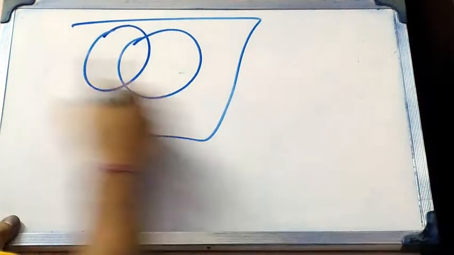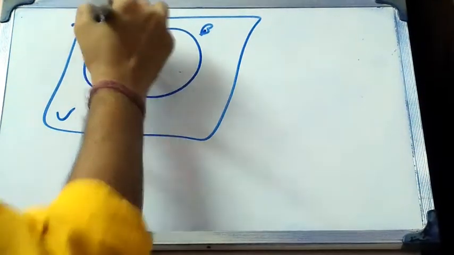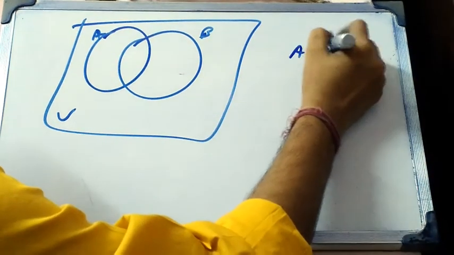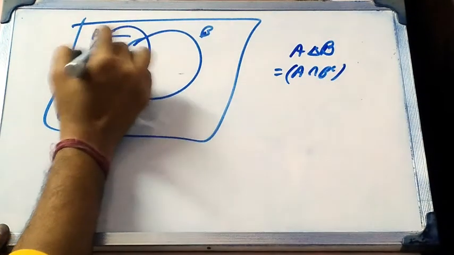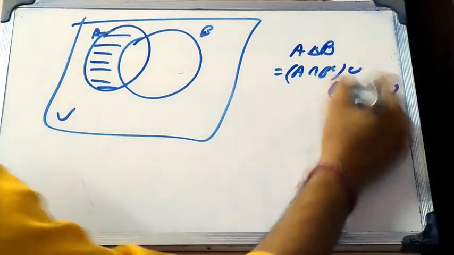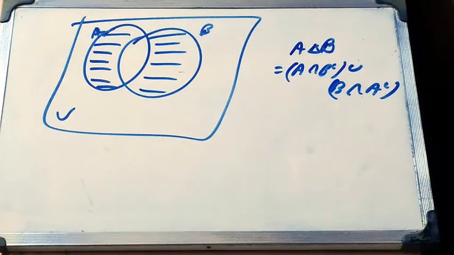The symmetric difference. This is A, this is B in the universal set U. Then the symmetric difference means A intersection B complement, that means this portion, union B intersection A complement, that means this portion. So the shaded portion of this picture is the A symmetric difference B.